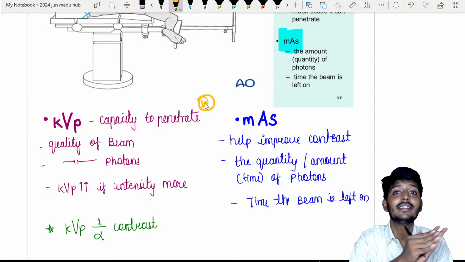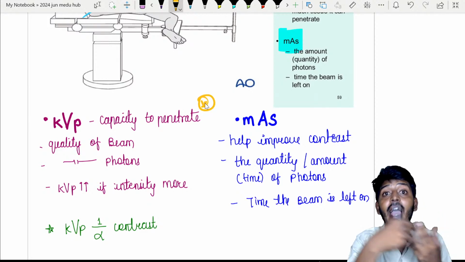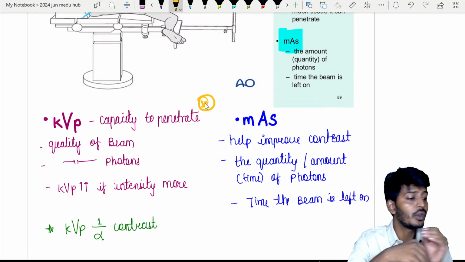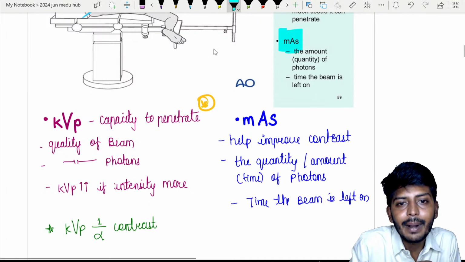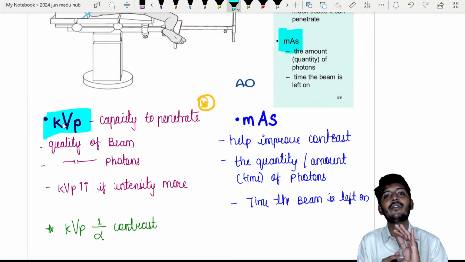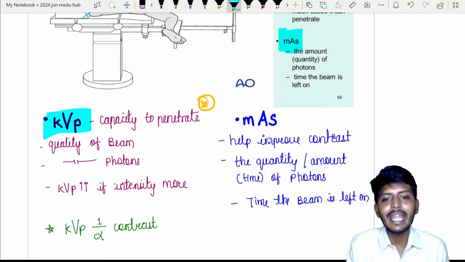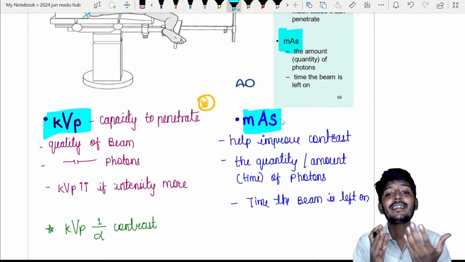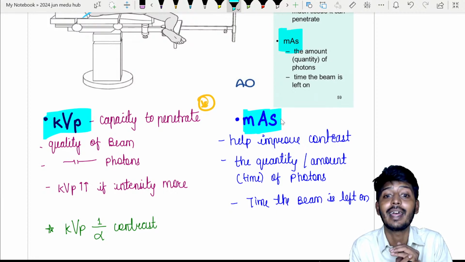How quickly they can enter the body and come out of the body. How strongly they can enter the body and penetrate the body. So that is determined majorly by your KVP. But MAS is such a parameter which is helping us identify contrast. Okay.